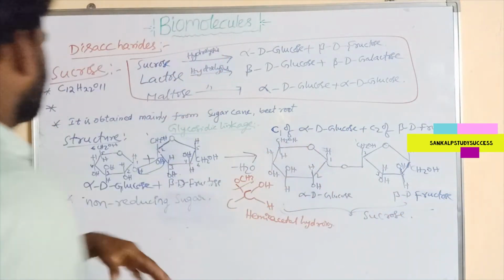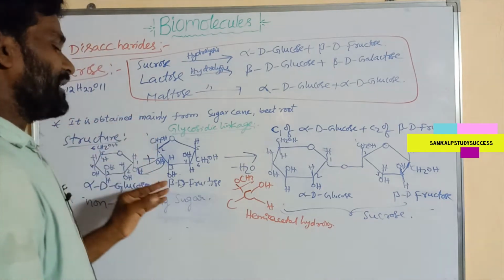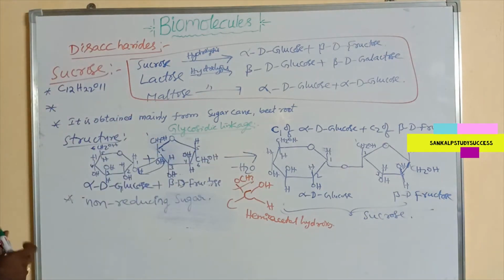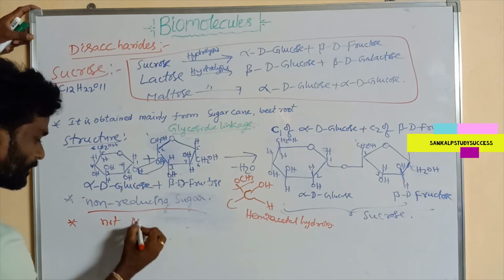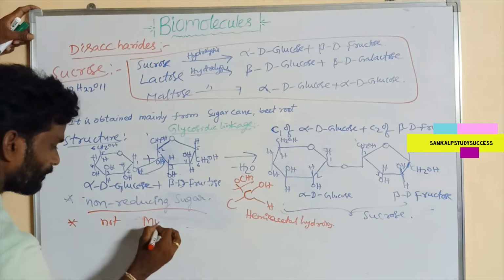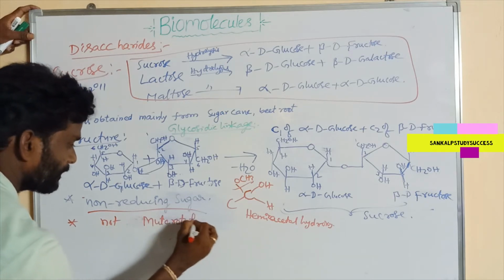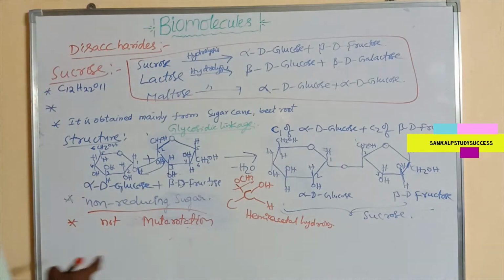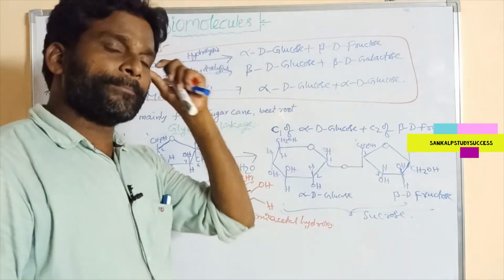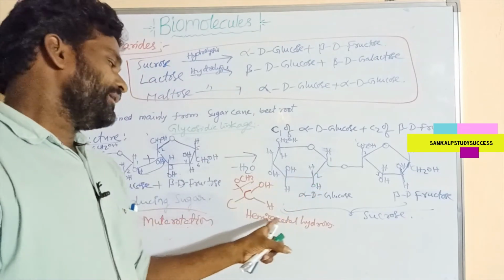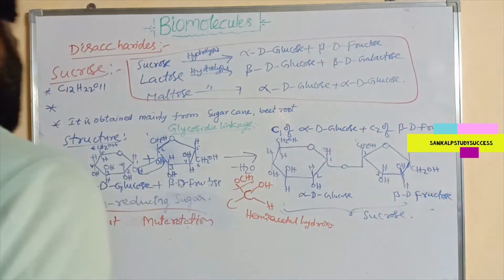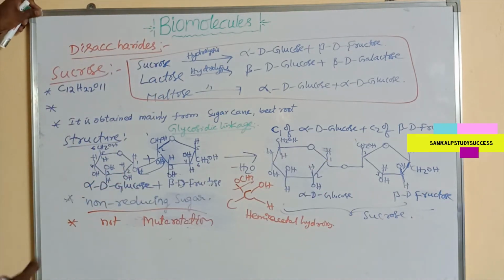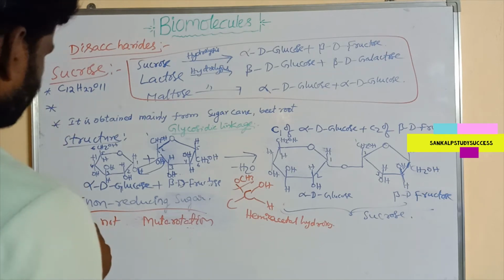So sucrose is a non-reducing sugar, and it does not show mutarotation due to the absence of a free aldehyde group, free ketone group, and free hemiacetal hydroxy group. All these groups are involved in the glycosidic linkage, so it cannot show mutarotation, and it is a non-reducing sugar.